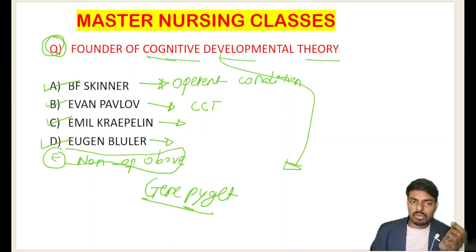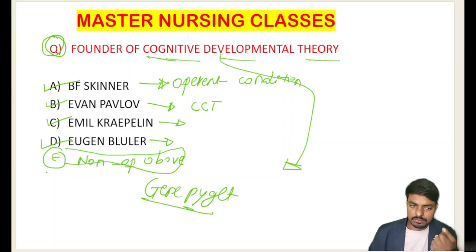So I have told five very important questions in this session. First, who is the founder of operant conditioning? That is B.F. Skinner. Who is the founder of the classical conditioning theory? He is Ivan Pavlov. And who called schizophrenia dementia praecox? He is Emil Kraepelin. Very importantly, that was asked in our last two NORCET exams.